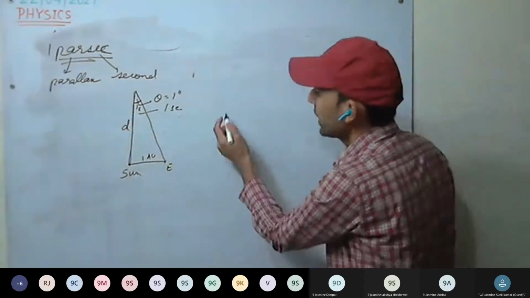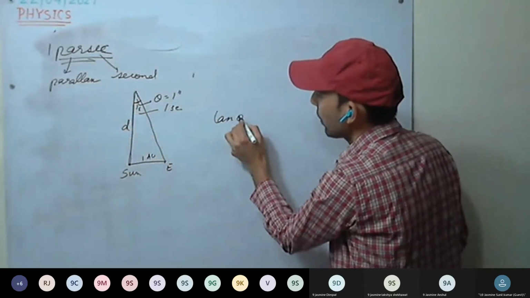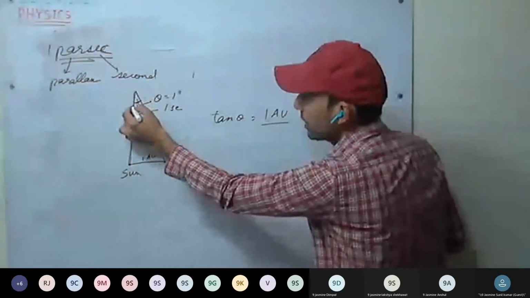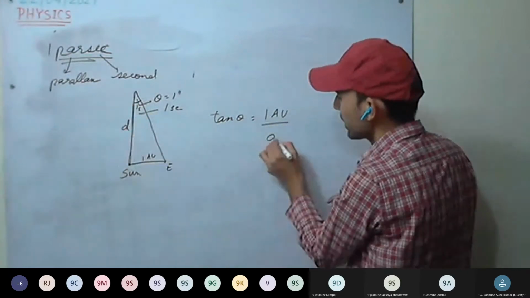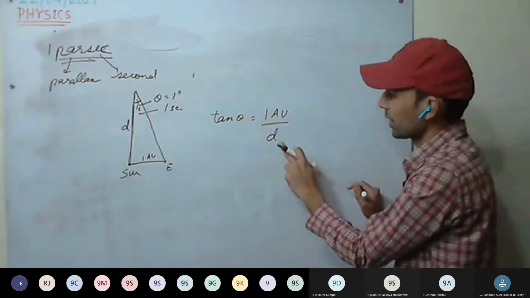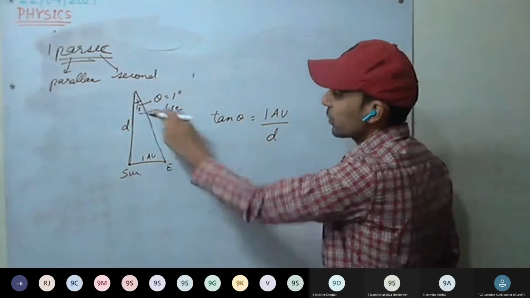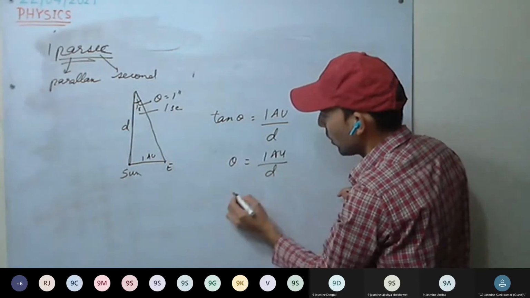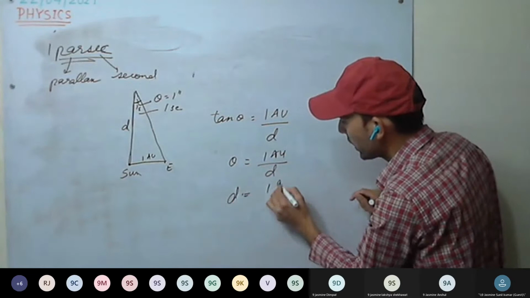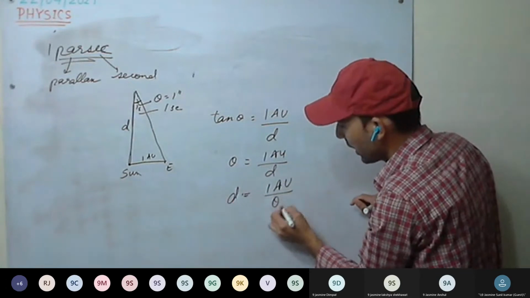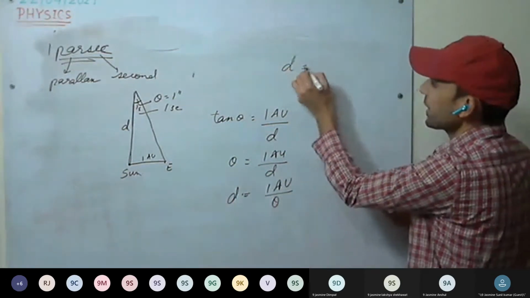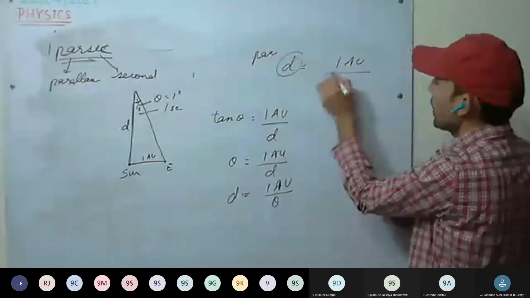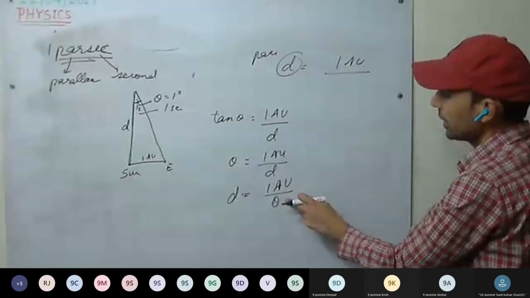How do we define it? See here, tan theta you all know: 1 AU arc length divided by this distance d. D is the distance in parsec. Since theta is very, very small, tan theta is equal to theta. Theta equals 1 AU divided by d, or d equals 1 AU divided by theta, and theta is in seconds. This is 1 parsec.